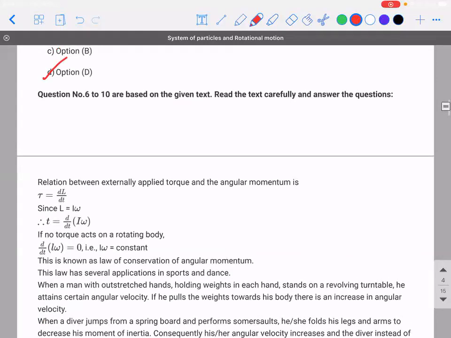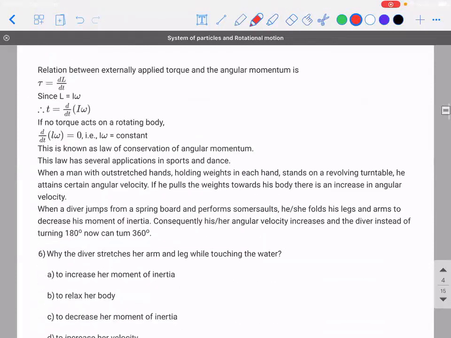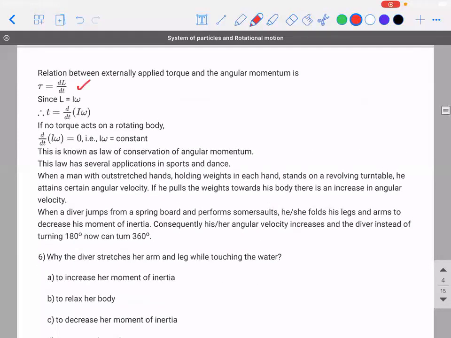Okay, I think the next one is easy. Let's do it fast. These questions are based on the given text. Read the following text carefully and answer the following questions. Torque is equal to dL by dt. L is equal to I omega. If no torque is applied on an object, I omega is a constant. So this is known as the conservation of angular momentum.